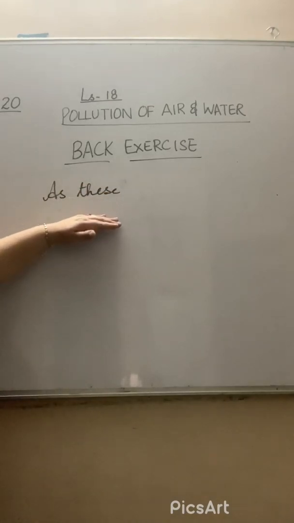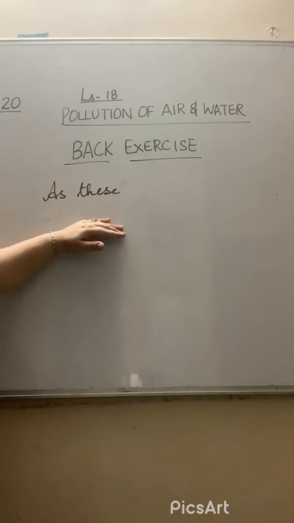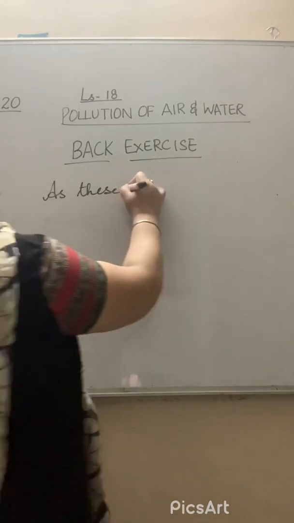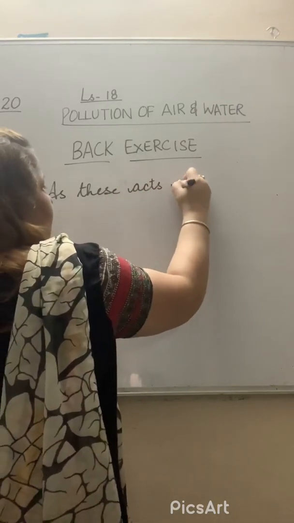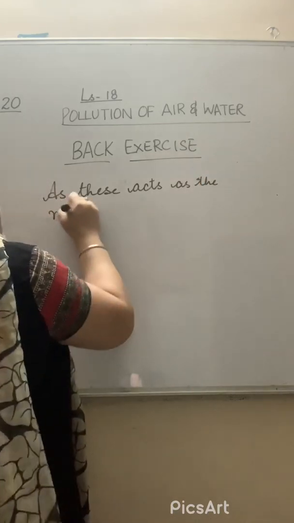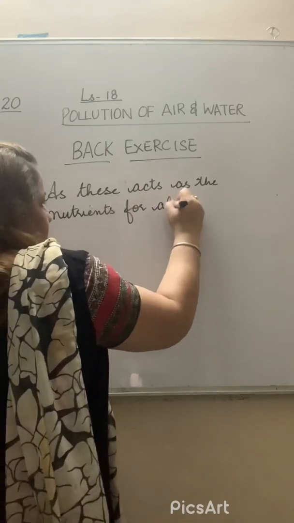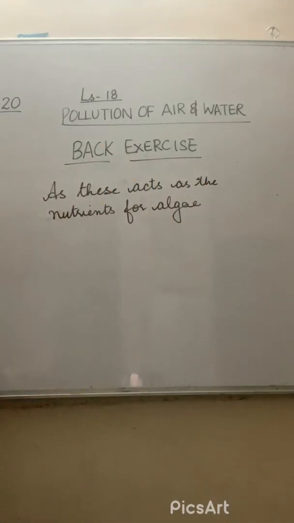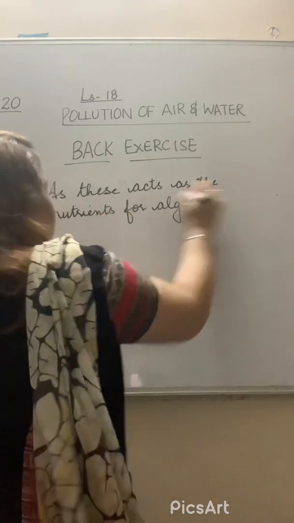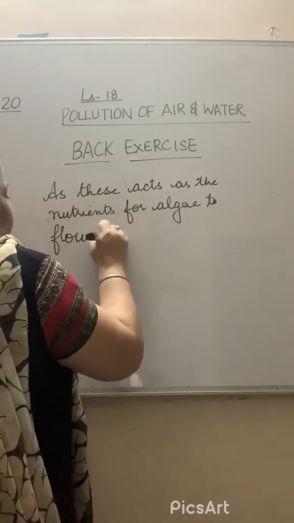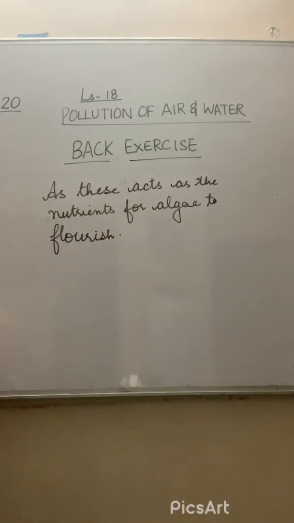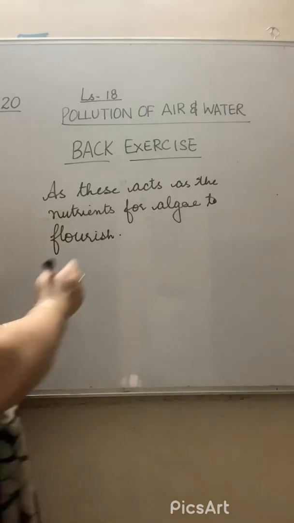As the nutrients that are present in the water or aquatic bodies act as the nutrients for algae, right? As these are the nutrients for the algae to flourish, right kids? And once the algae die, they serve as food for the decomposers.